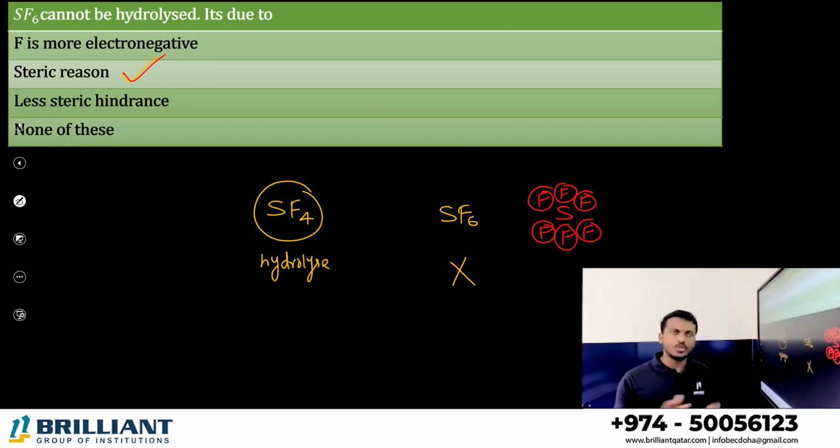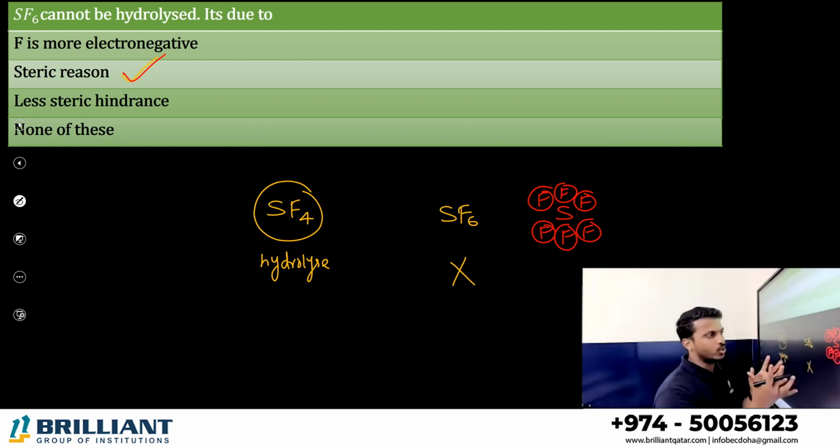The 6 fluorines are sterically crowded around the sulfur atom, and they are protecting the sulfur atom. So water cannot enter inside, it cannot break the bond, and it won't hydrolyze fast.